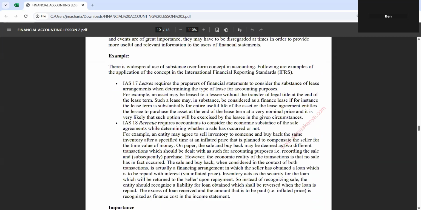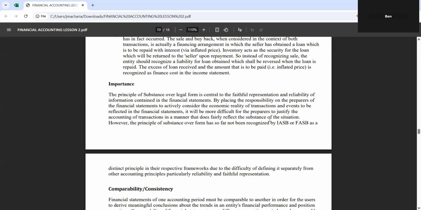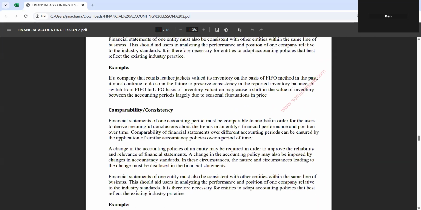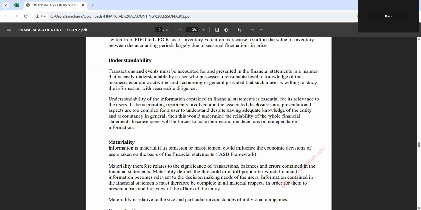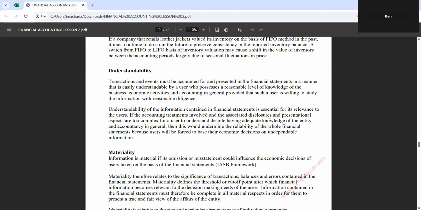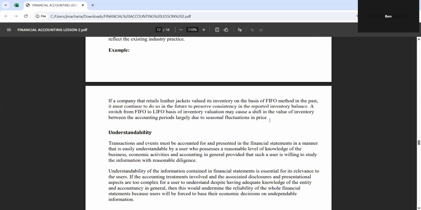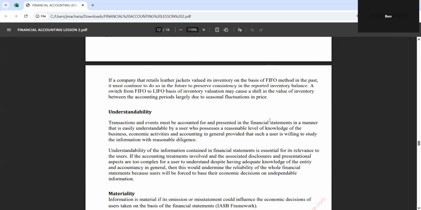That is the same thing. I will leave this one for you to read. I'm not going to pass everything. If there will be an issue, you let me know. But I want to explain this one. Specifically, let me touch on understandability and materiality.